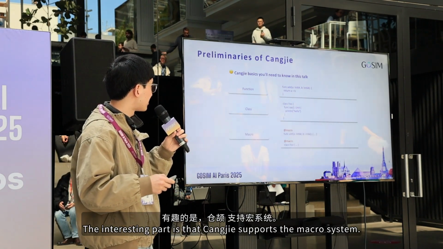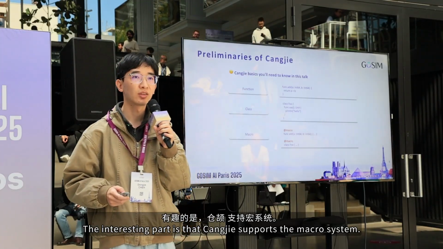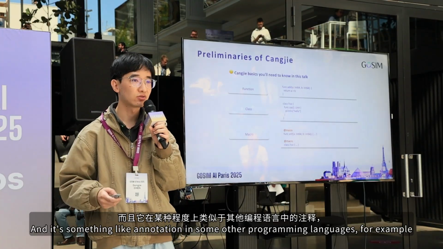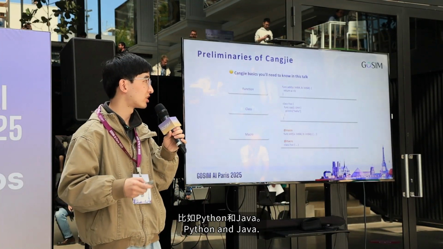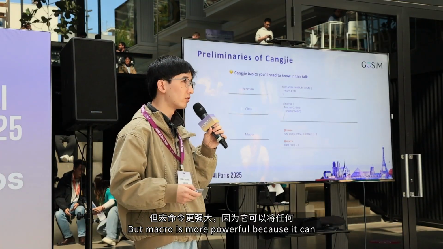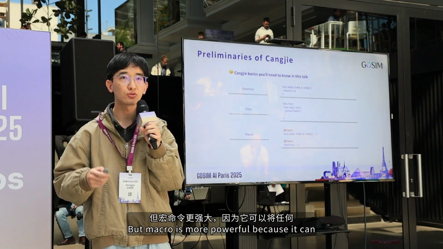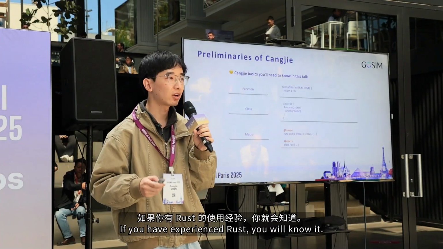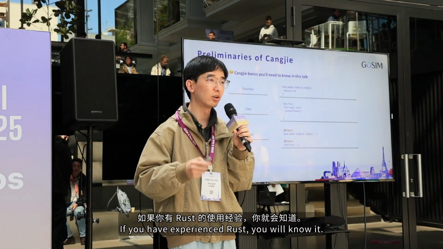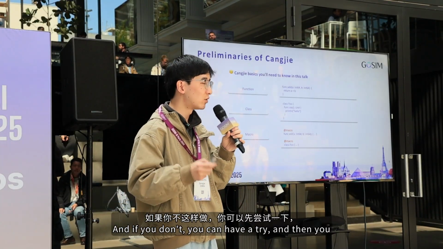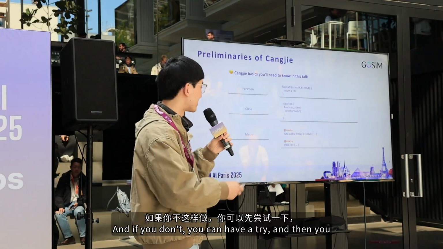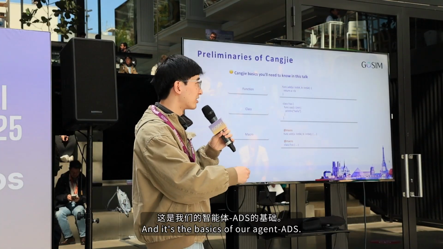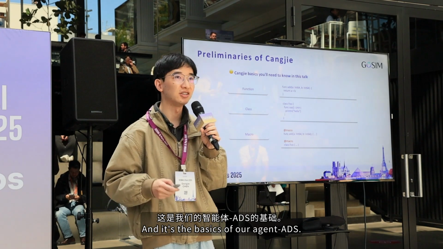The interesting part is that Cangjie supports a macro system, which is something like annotations in other programming languages, for example Python and Java. But macros are more powerful because they can transform any AST into whatever you want. If you have experienced Rust, you will know it. And if you don't, you can try Cangjie to experience the power of the macro system. It's the basis of our agent DSL.